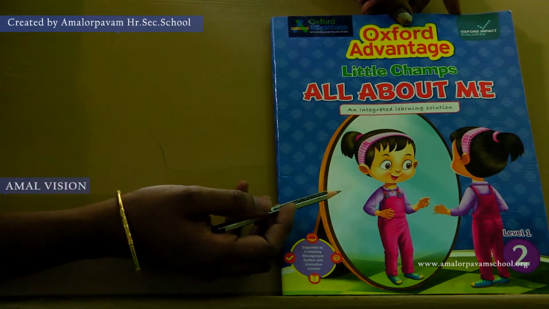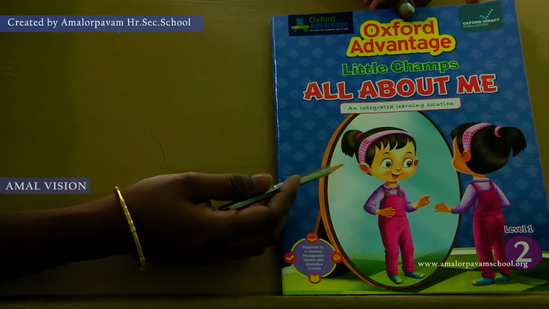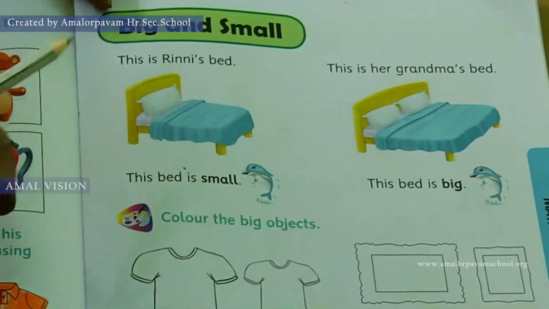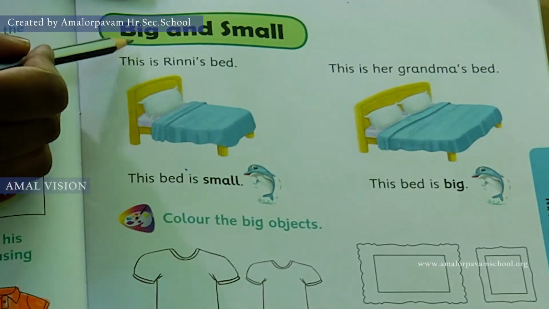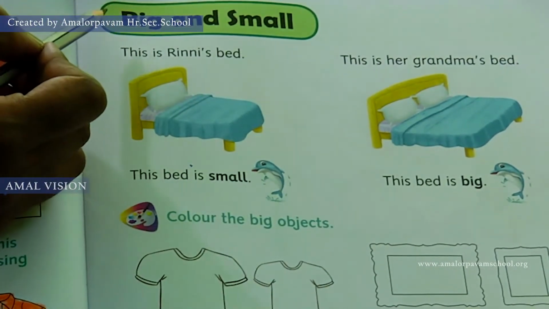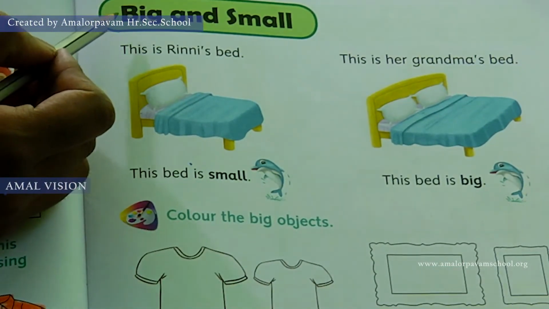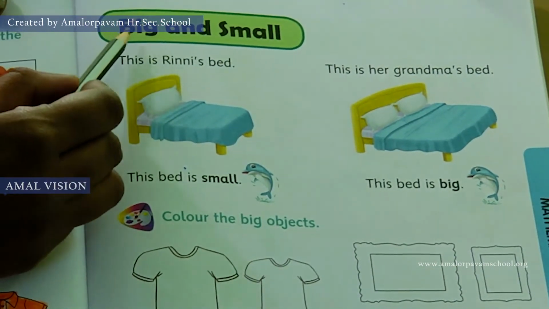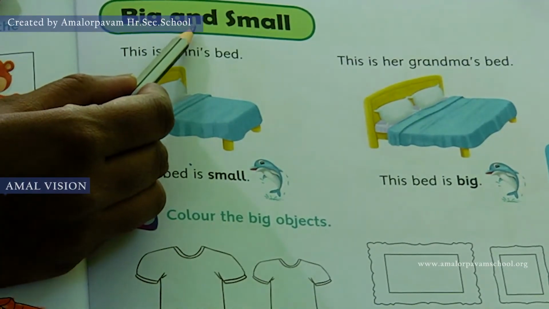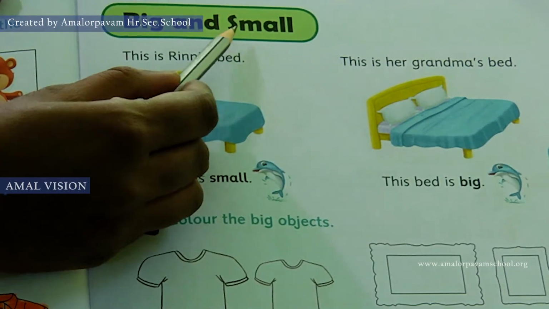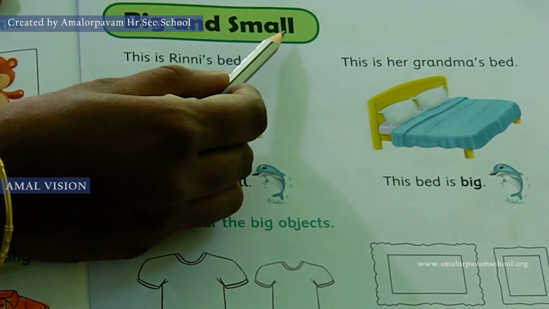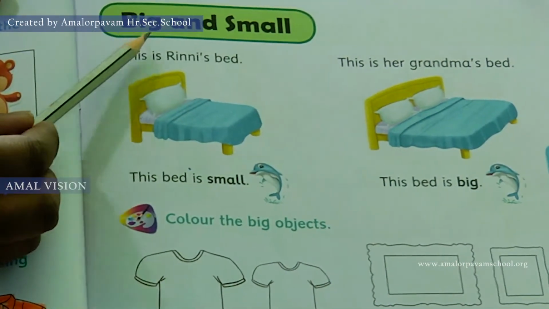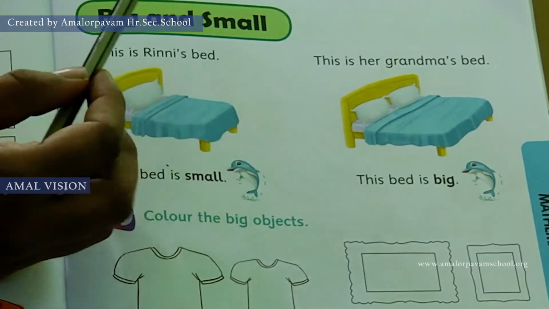Children, this is your book 2, all about me. Take this book, page number 29. So, here is our concept, big and small. Shall we spell the word big and small? Come. B-I-G, big. And S-M-A-L-L, small. Big and small.